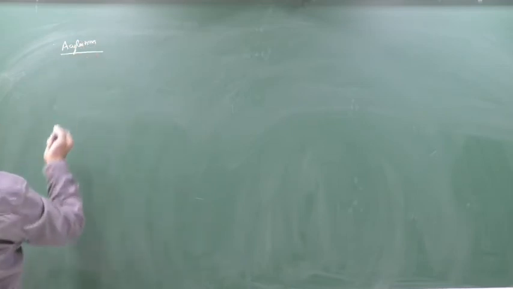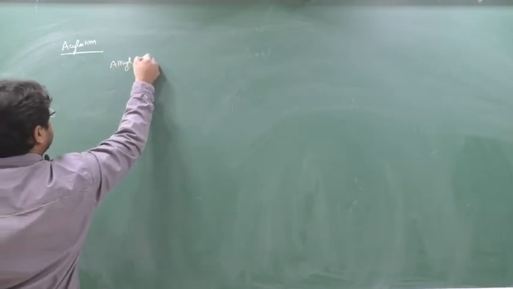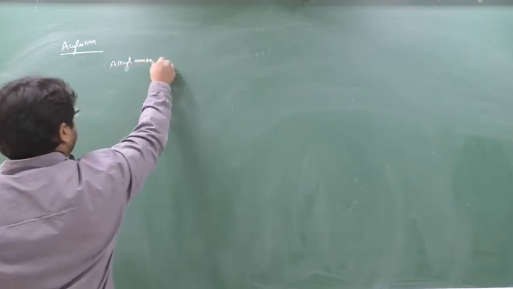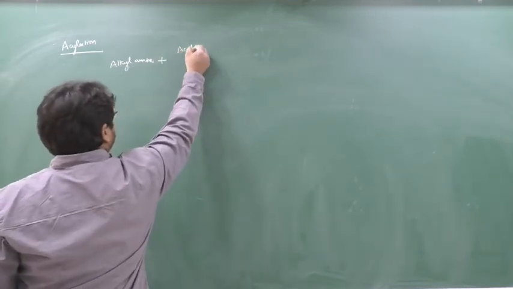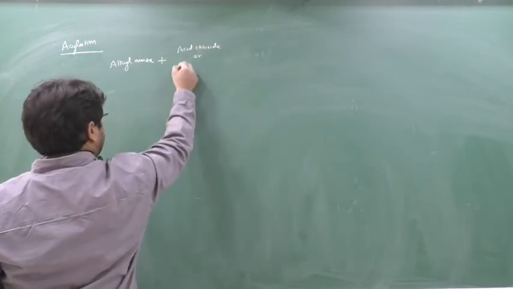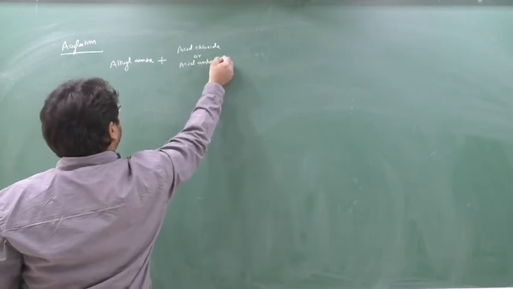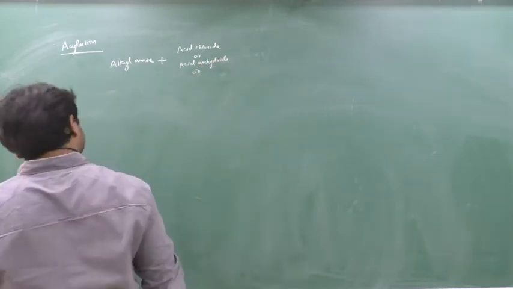See, in acylation we are taking an alkylamine, and we make this alkylamine react with either acid chloride or acid anhydride, or I can take an ester also.